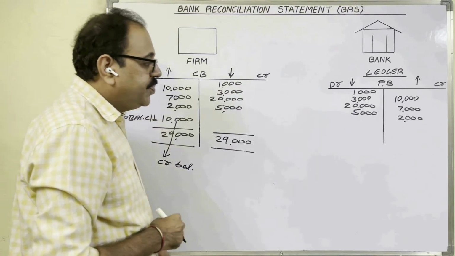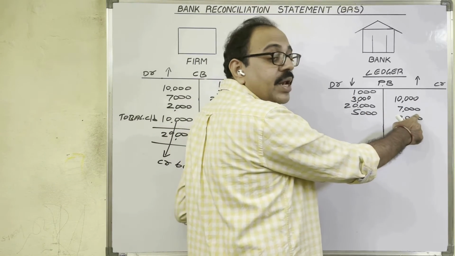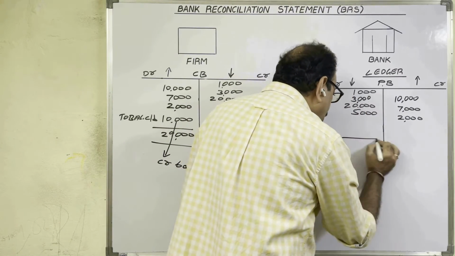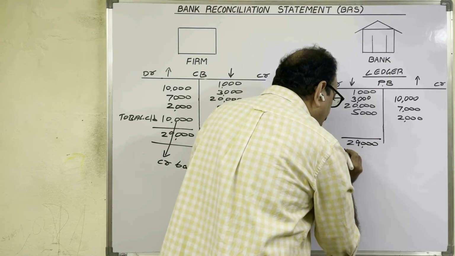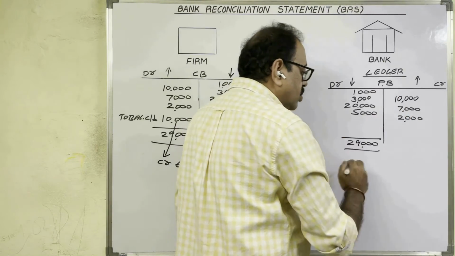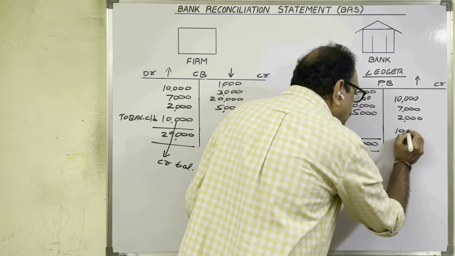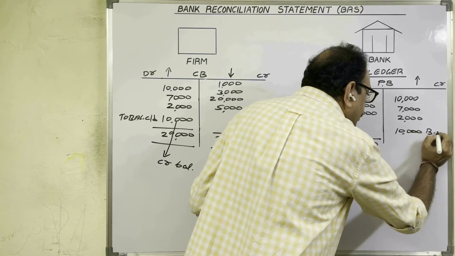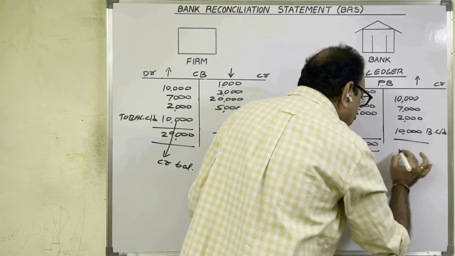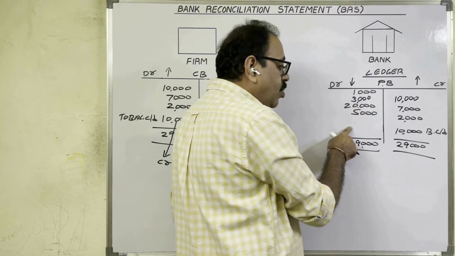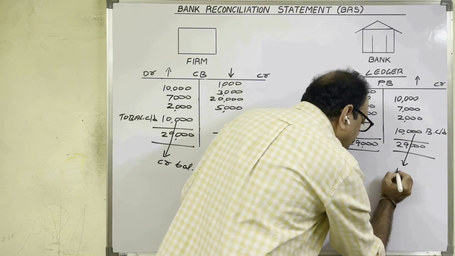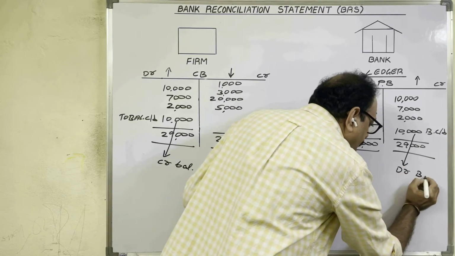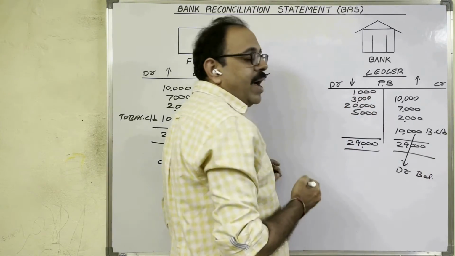Come to the passbook. Debit total is more than credit total. Debit total is 29,000 rupees minus credit total 19,000. Balance carried down is 10,000 rupees. Debit total is more than credit total. Therefore, this balance is a debit balance. Passbook is showing a debit balance.